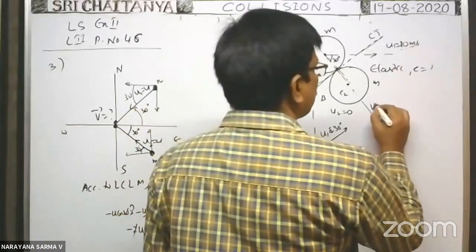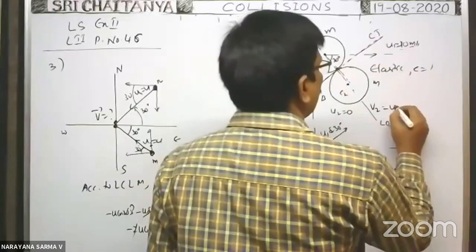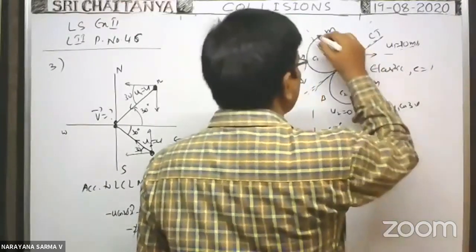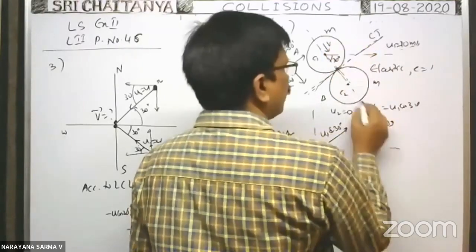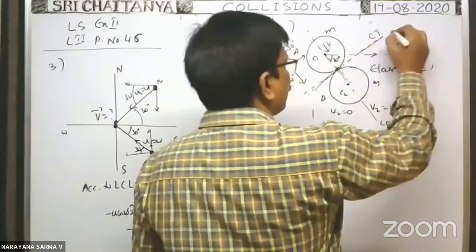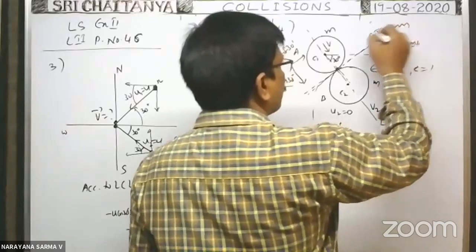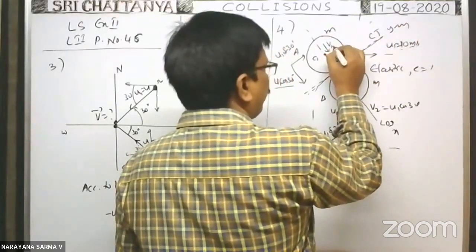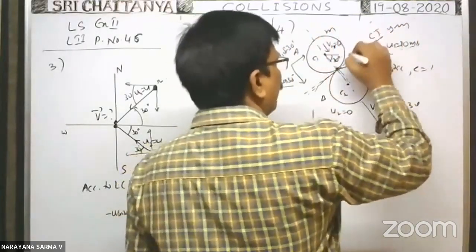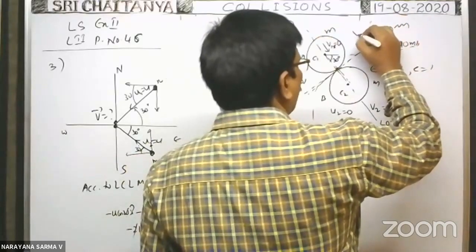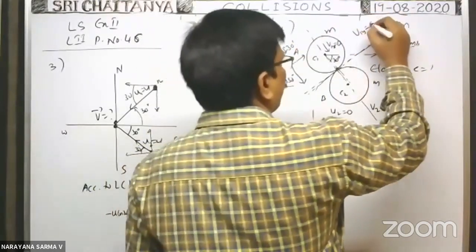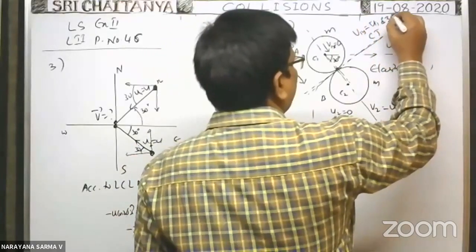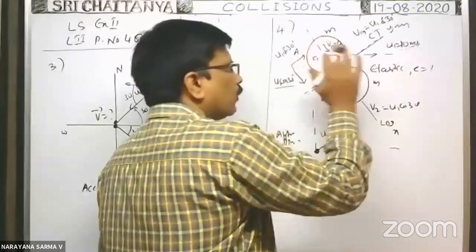Suppose the line of impact is the x-axis and the other direction is the y-axis. Along the line of impact the velocity of the first sphere becomes 0. Along the y-axis, after collision, the velocity of the first particle is u1 sin 30. That is the net velocity of the first particle after collision.